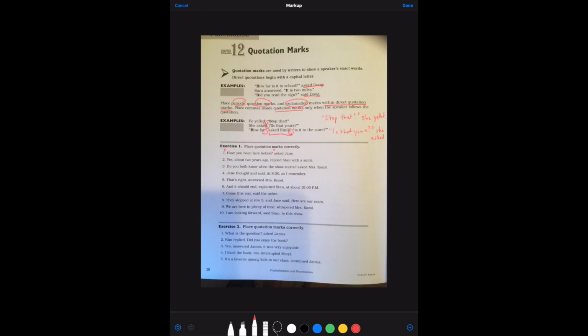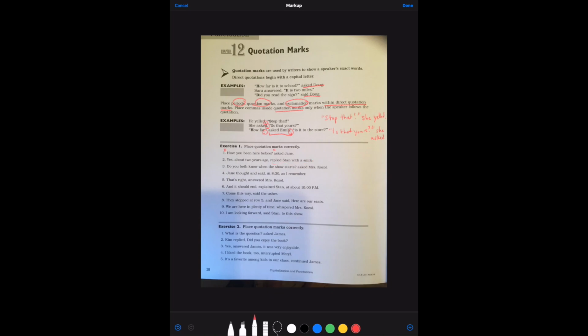All right. So, "Yes, about 2 years ago," replied Stan with a smile. Now, we need a comma here because there's more of the sentence, replied Stan with a smile. But he wants to say, "Yes, about 2 years ago."